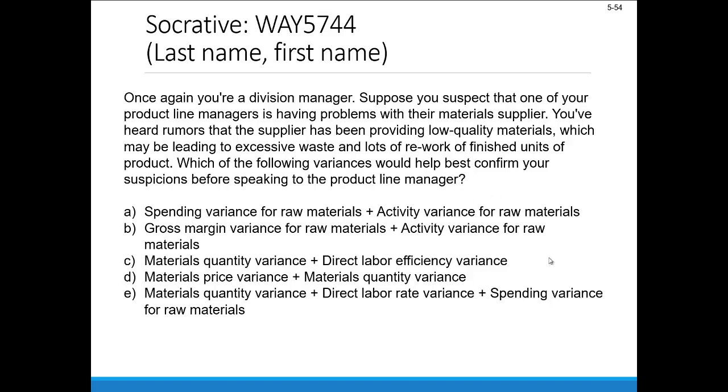So give these a look, think about that for a second, pause the video, come back for the solution when you're ready. So our best bet there is C, the materials quantity variance and the direct labor efficiency variance. So that quantity variance is going to speak to excessive waste and rework. The labor efficiency variance is going to potentially show that people are having to do things twice, so it's taking longer to crank out every finished unit of product relative to our standard. So there's just a couple things for us to keep in mind with regard to some of our variances from Chapter 10.